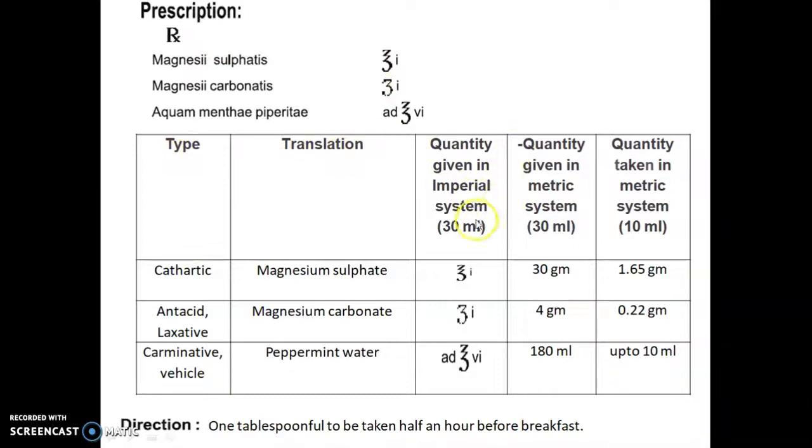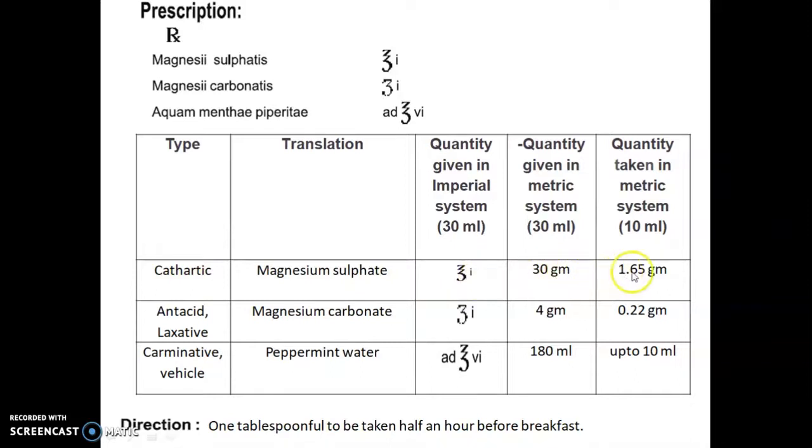Quantity given in the imperial system is 30 ml. Quantity given in the metric system is also 30 ml. And quantity taken in the metric system is 10 ml. First of all, magnesium sulfate, whose use is cathartic. The quantity given in Latin terms in the imperial system is ounce I. 1 ounce is equal to 30, so 30 into 1 is equal to 30 gram.